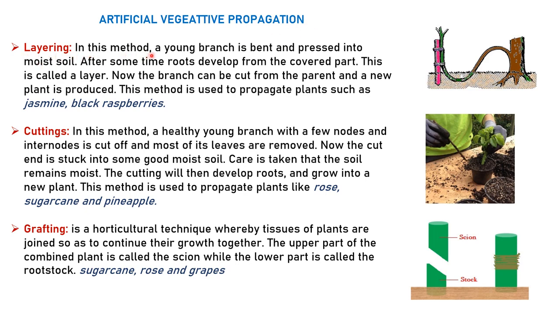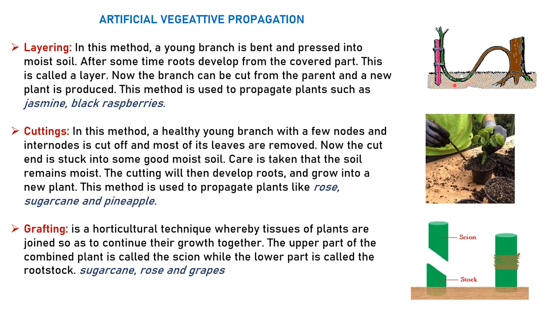In this method, a young branch is bent and pressed into the moist soil. After some time, roots develop from the covered part. This is called layering. So what is done exactly in this? They haven't shown a tree over here, but if you take a plant and the lowest branch of that plant is taken, it is bent down a little bit. It shouldn't be bent so far down that it breaks, but it should bend down properly. And then this particular part you are going to cover with moist soil.